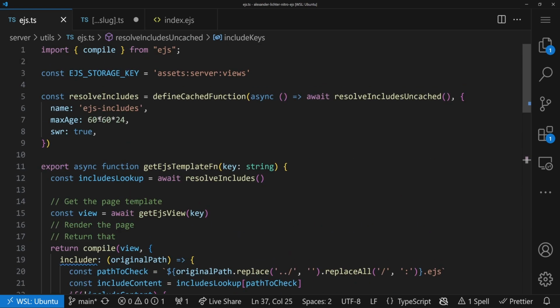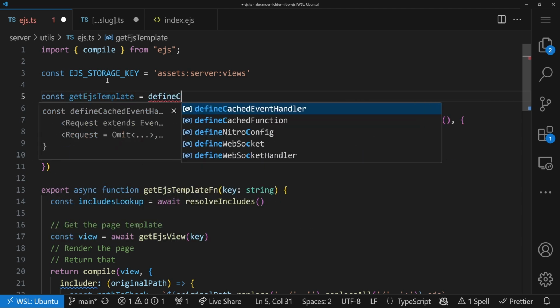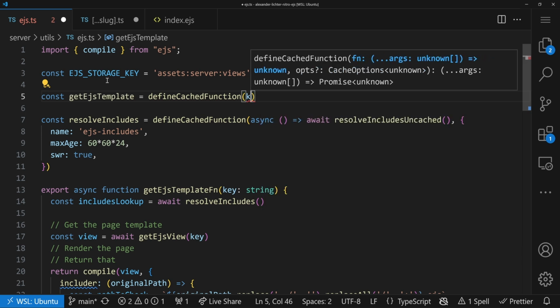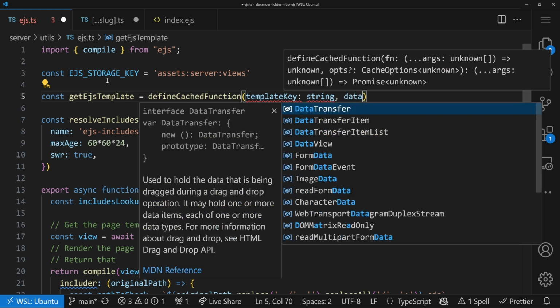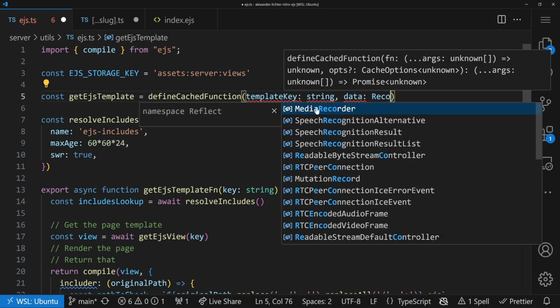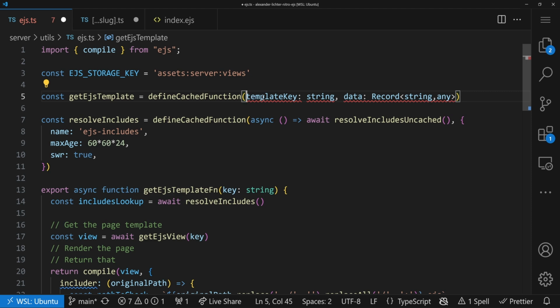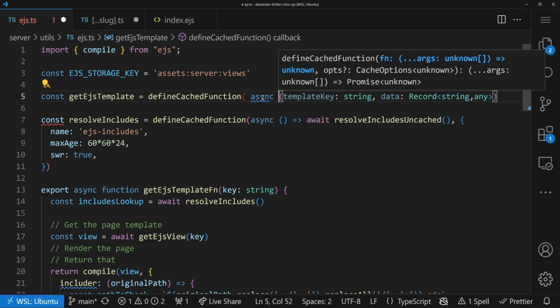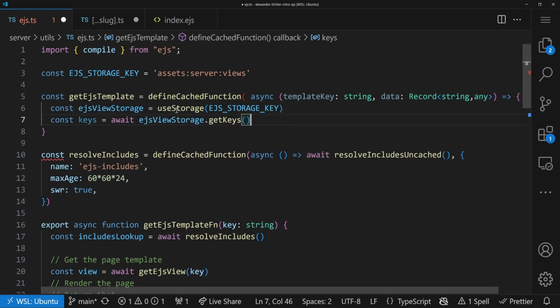We could say all the way on the top, let's say const getEJSTemplate is a defined cached function. And in here you want the key, or let's make it the template key, which should be a string, and data as well, which can be Record<string, any> for now. Doesn't matter too much, but that's that. We of course want to make sure that's also async. So we have a function here, and then we can call what we did before. Not these lines, but we want to call these lines. We want to await getEJSFunction with the template key, and then fill in the data.